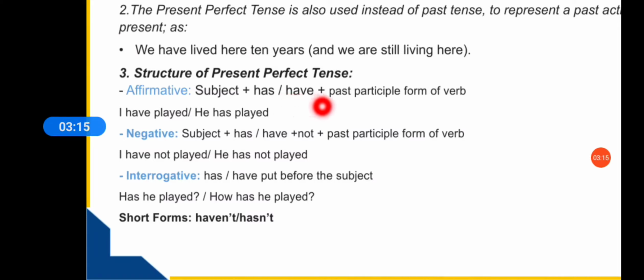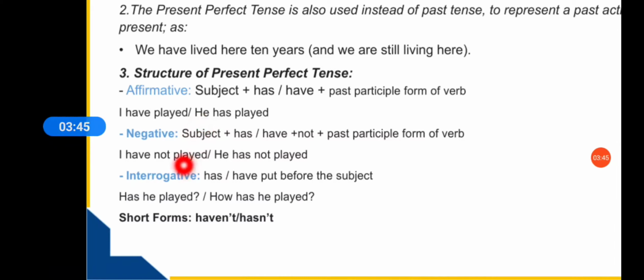Then we use the past participle of the verb, that means the third form of the verb. For example, I have played. So I is the subject here. Of has or have, you used have, and then played is the third form of the verb, which is the past participle form of play. Then you can use it with another person also, like he has played.